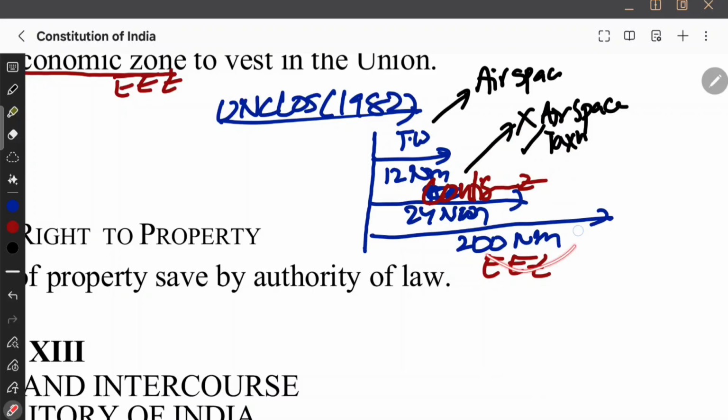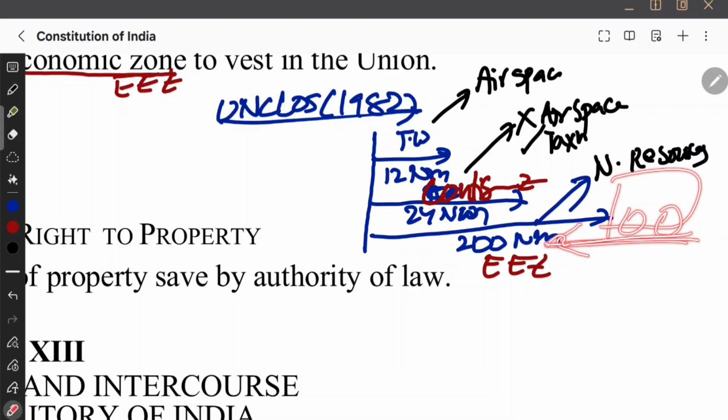And next, when you come to 200 nautical miles, India has only the rights over natural resources. Let's say a ship is coming from Pakistan and it is in the 200 nautical mile zone. Now it enters the contiguous zone. Once this ship enters the contiguous zone, it needs to pay the tax. But once that ship is outside the contiguous zone, it need not pay tax.